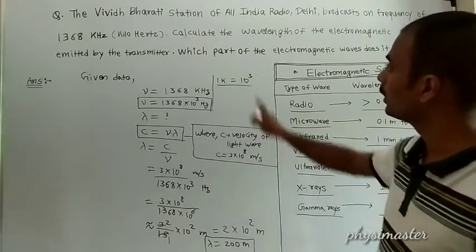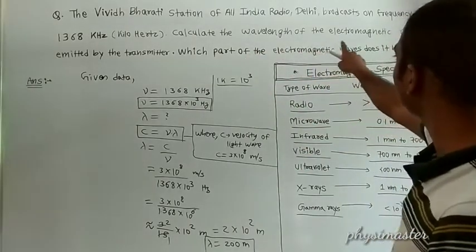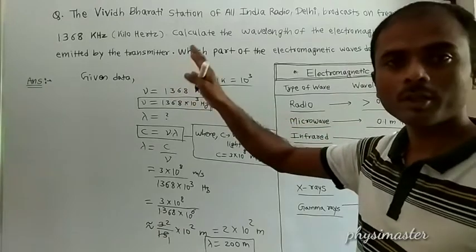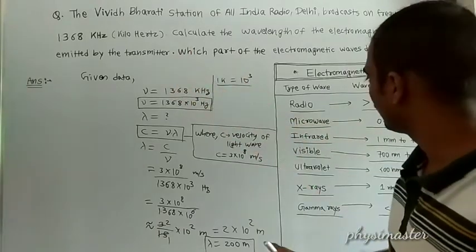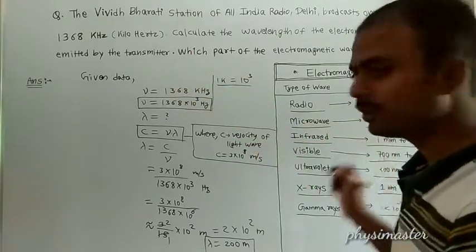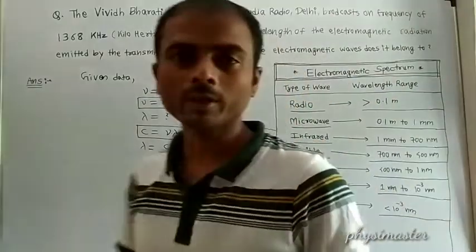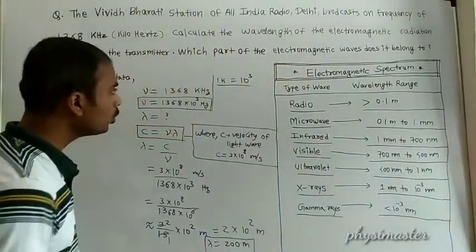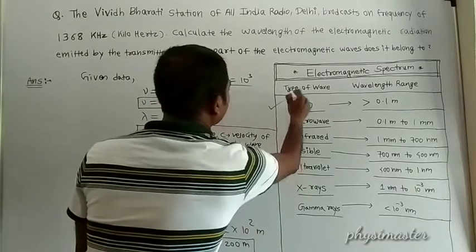Therefore, the wavelength of electromagnetic radiation emitted by the transmitter belongs to which region of the electromagnetic spectrum? This belongs to radio waves.